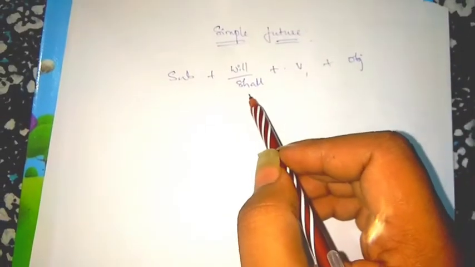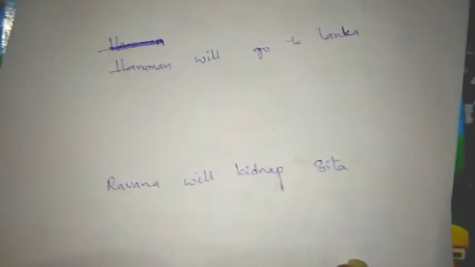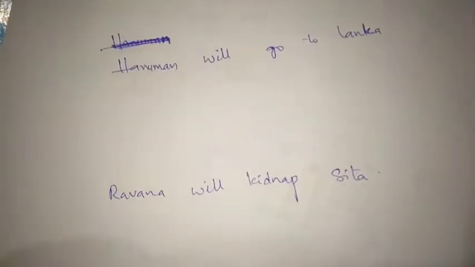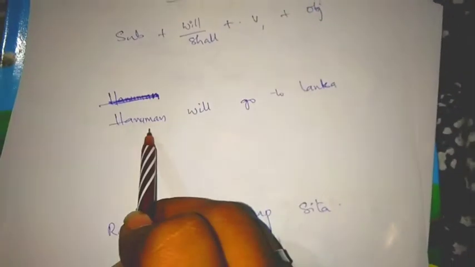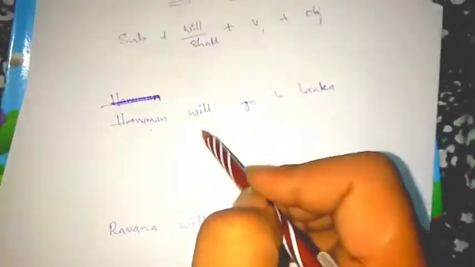If the question pattern is in the form of simple future, the be form of the future continuous tense is used. So let us start with our rules. First, let me make a sentence. Let me make two types of sentences, and I am pausing the video. Okay, here are the two types of questions which we have now. Hanuman is the subject and Lanka is the object here. Will/shall, v1 is go, and the rest is a preposition or something. Let us understand that later.